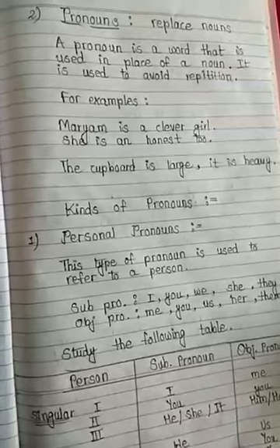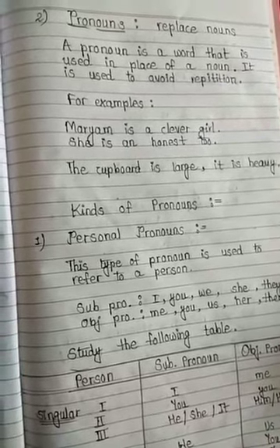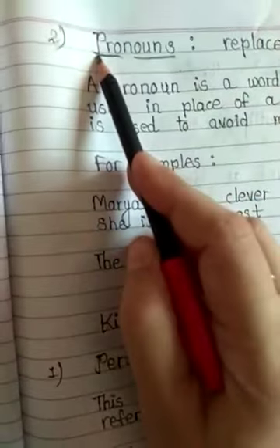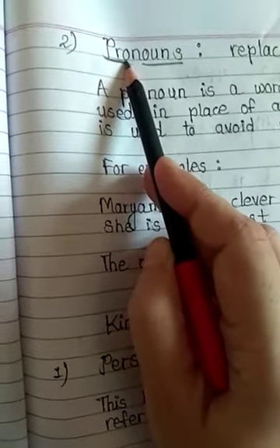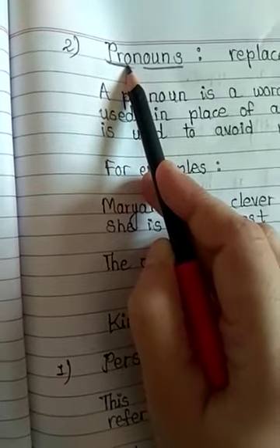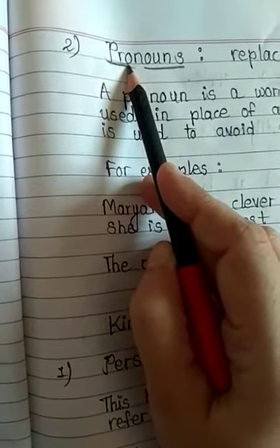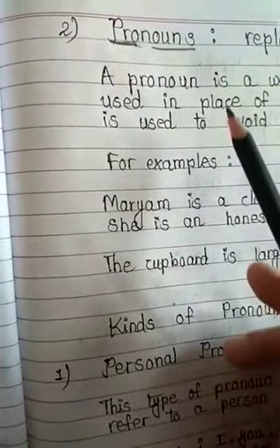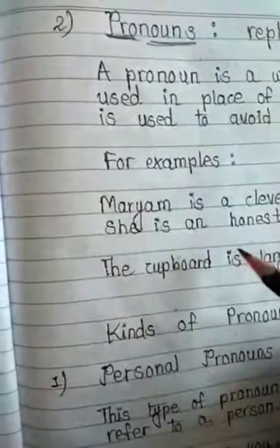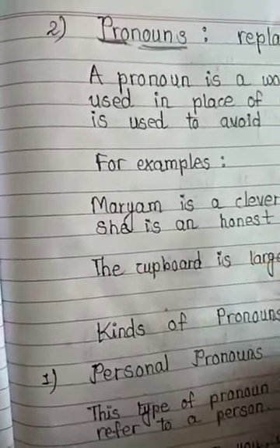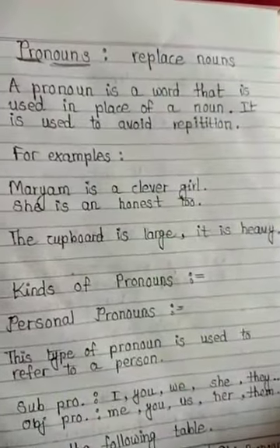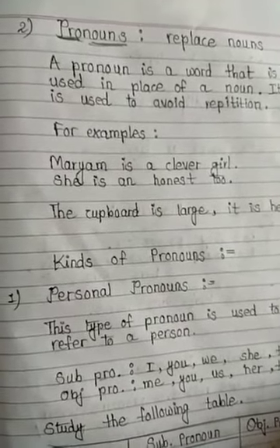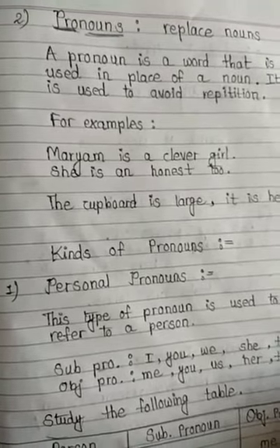Now, today we'll see another part of speech, that is pronouns. Now look at the word pronoun. In pronoun, pro is a prefix. Pro means in place of, or something which replaces something else. So pro means in place of. Noun means naming word. Therefore, a pronoun is any word which can replace a noun. So pronouns are noun replacers.